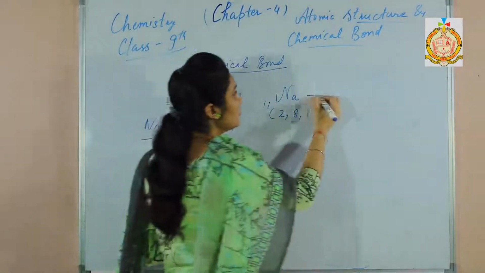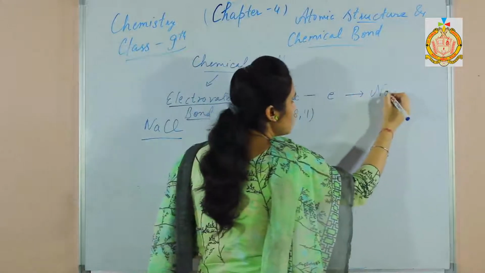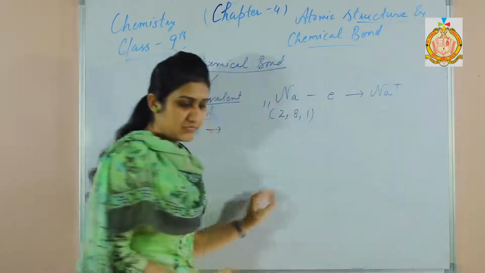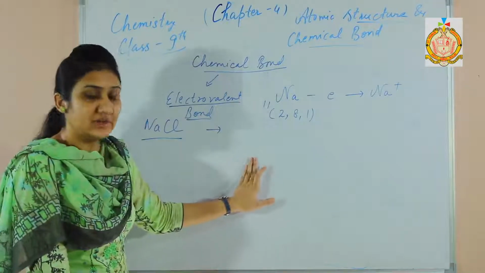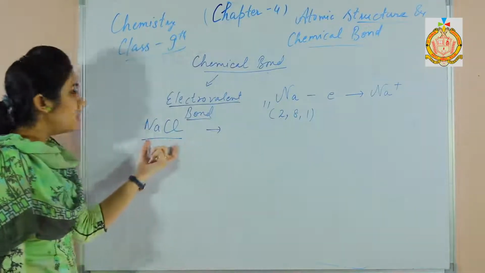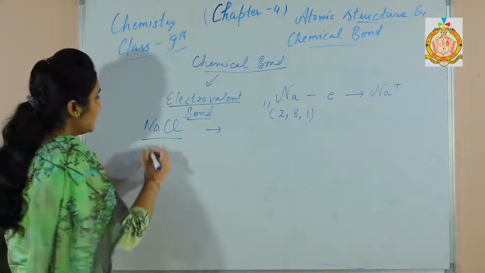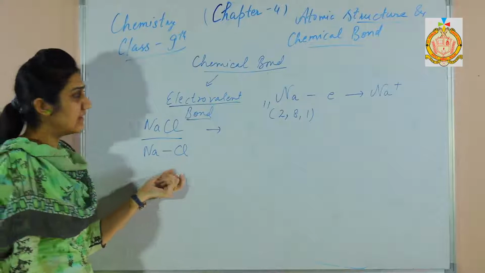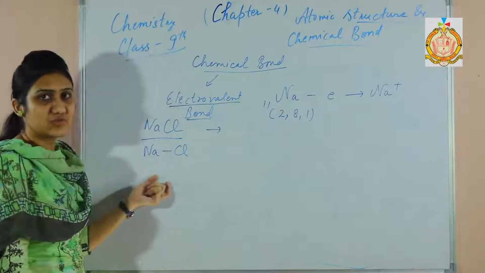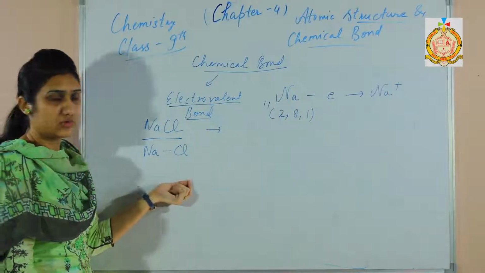So it can lose one electron and become Na+. So how to draw the structure of electrovalent compounds? This is an electrovalent compound. There is an electrovalent bond between sodium and chlorine. That is, the bond is formed by the transfer of electrons from sodium to chlorine.